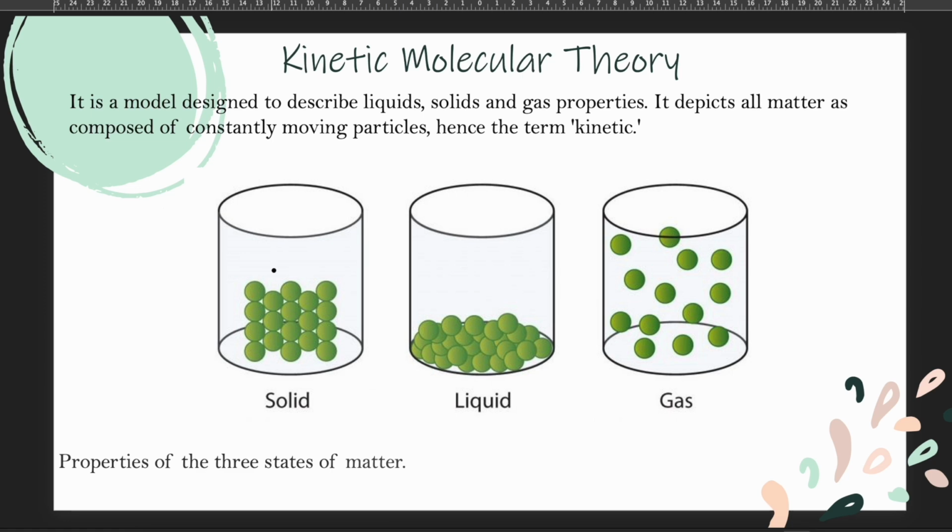In this figure, you can see how solid particles, liquid particles, and gas particles are arranged. For solid particles, there are no gaps between the particles because they are generally regularly arranged due to relatively strong forces of attraction between the particles. Therefore, they're only able to vibrate about mean positions and have a fixed shape.